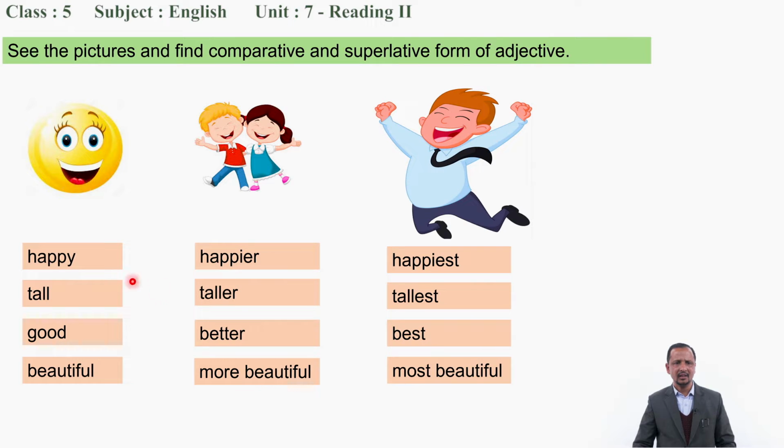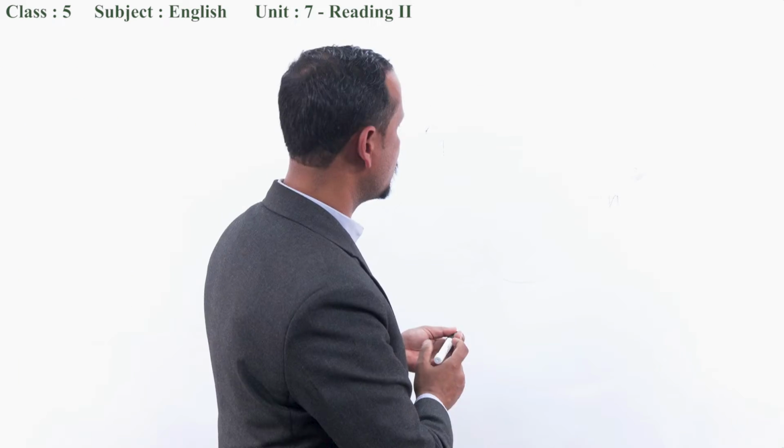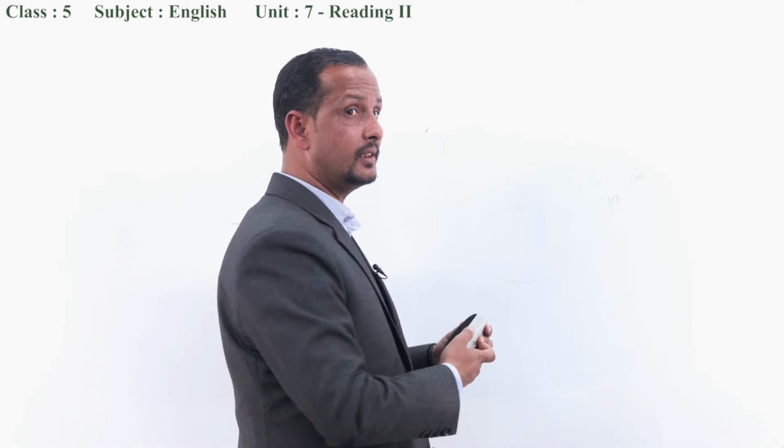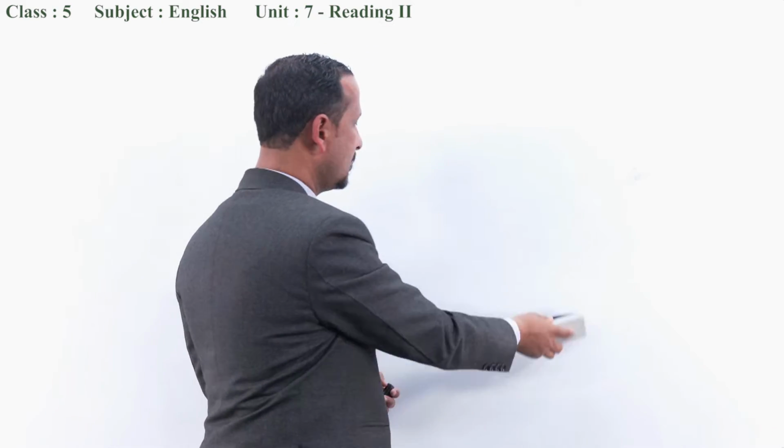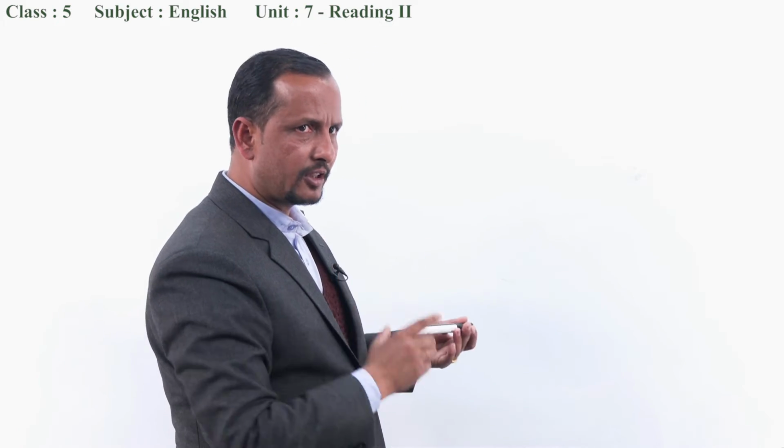And which one is the adjective? Well, now let's see here on the board. Please, dear student, you can see over here. Now, have a clear concept.